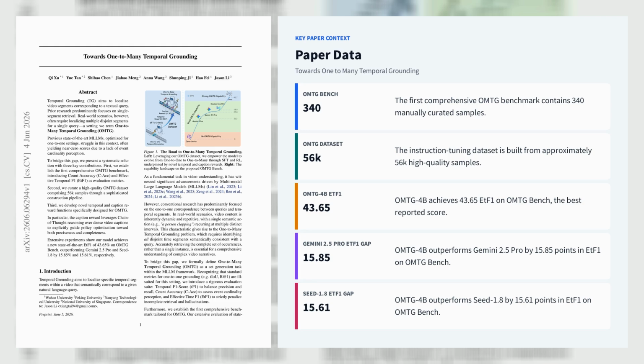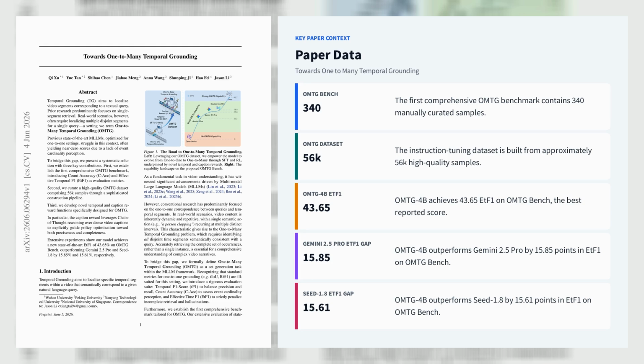The paper argues that existing MLLMs such as Gemini 2.5 Pro, Gemini 3 Pro, Seed 1.8, and Qwen 3 VL fail because they lack event cardinality perception, often merging multiple occurrences into one span or hallucinating extra segments.